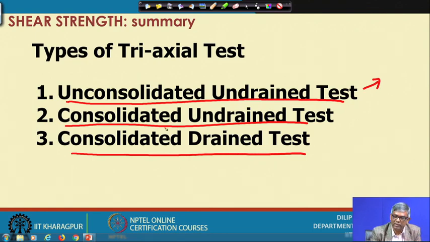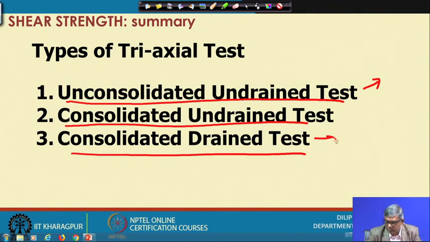Whereas in the consolidated undrained test, initially by applying confining pressure we consolidate the sample and later we shear by applying the additional axial load, but without draining. In the consolidated drained test we consolidate in a similar way, but in the second stage while shearing we also allow drainage, so that during the test there will never be any pore pressure.